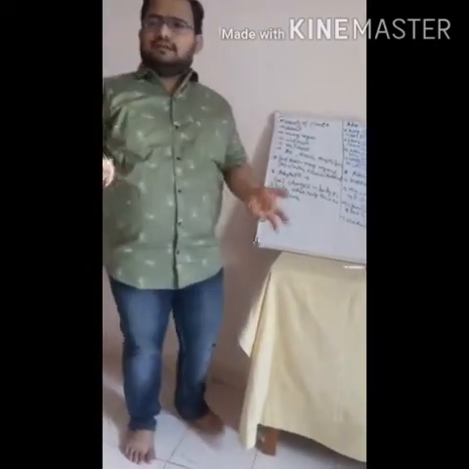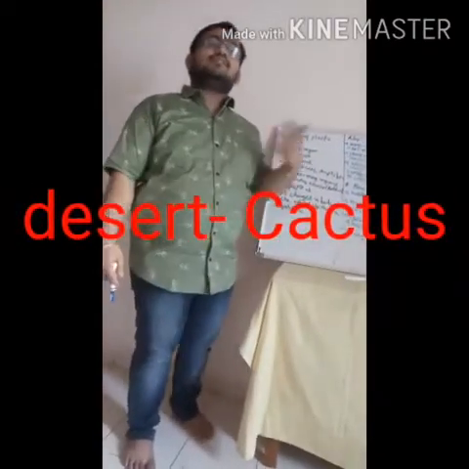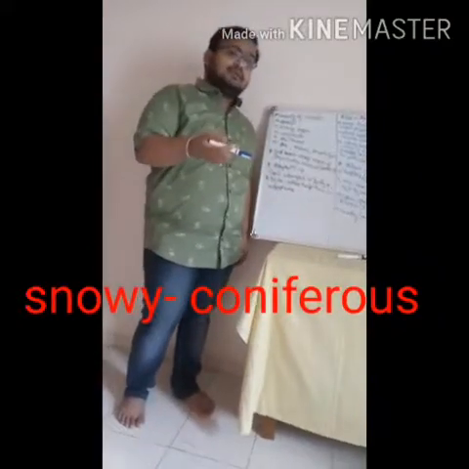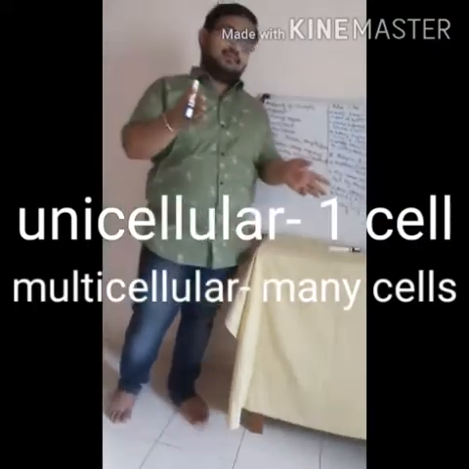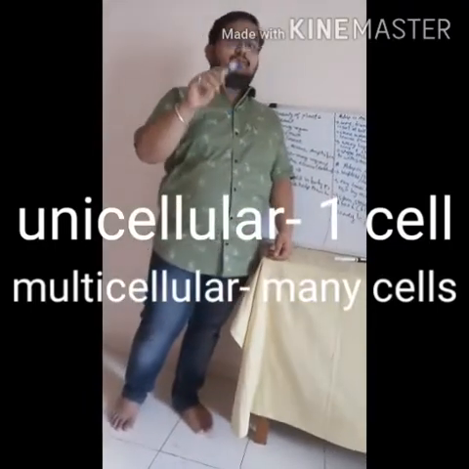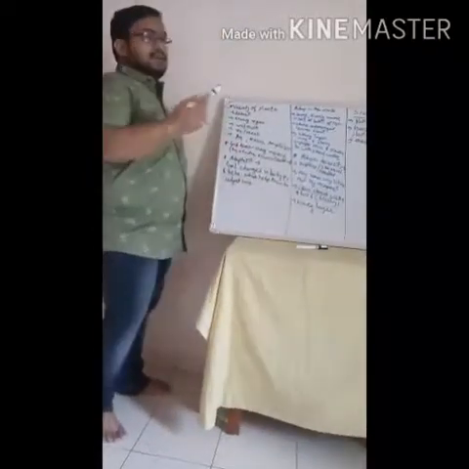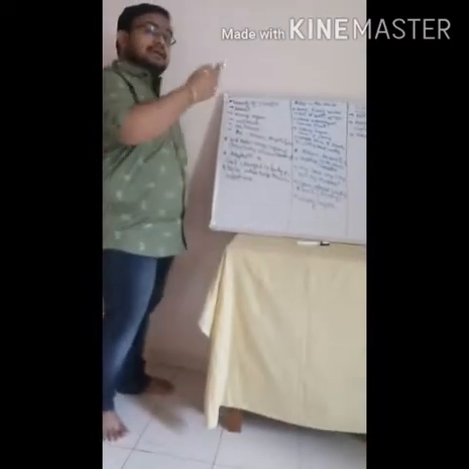A lot of different plants. Some are found in desert regions, some are found in snowy regions, some are unicellular, some are multicellular. Uni means single cell. We are talking about organisms. Unicellular means single cell, multi means many. Some are unicellular organisms, some are multicellular organisms. Some are aquatic plants, some are vertebrate animals, some are invertebrates.